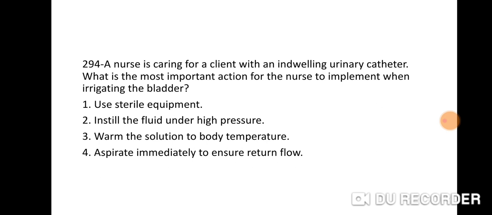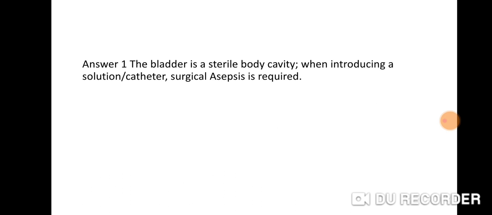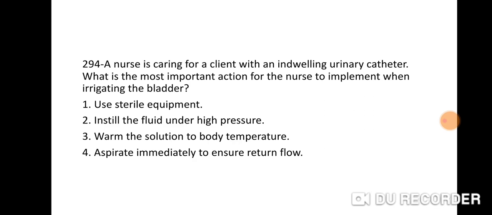Aspirate immediately to ensure return flow. Right answer is 1. The bladder is a sterile body cavity. When introducing a solution through a catheter, surgical asepsis is required. Use sterile equipment is the right answer.